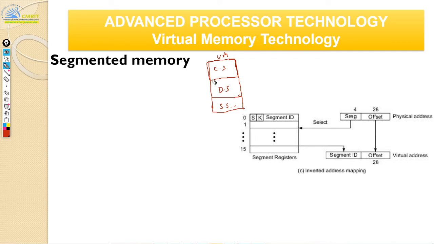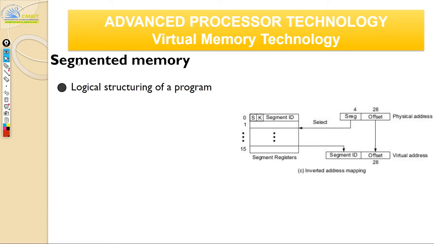Let us say I have 1 terabyte of memory, so I'm just going to divide it randomly. I'm going to say 500 GB goes here, and then 500 GB is too much, so we give 100 GB here, and then 500 GB here, and then 400 GB here. So this is of variable size. Segmented memory is of variable size, it's not fixed size. It's a logical structuring of a program.